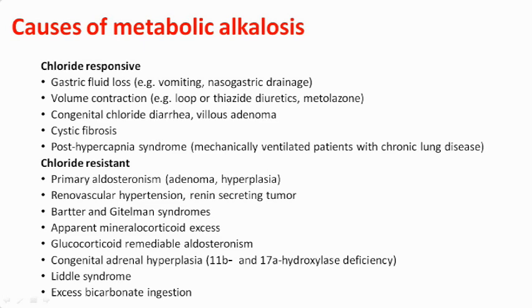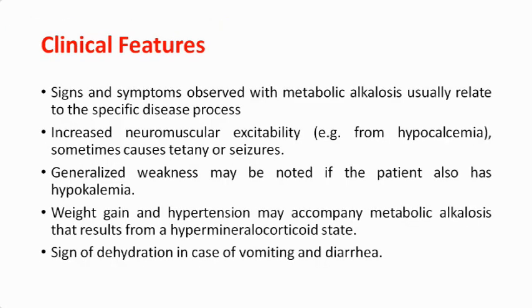Chloride resistant metabolic alkalosis is mainly caused by the kidney. Clinical features: the signs and symptoms observed with metabolic alkalosis usually relate to the specific disease process, the cause of the metabolic alkalosis. So the symptoms you will get depend on the cause.